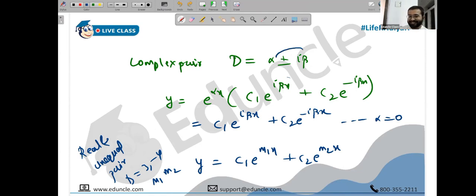Root. The first root is plus i beta, and the second root is minus i beta, and alpha is 0. So this is plus i beta x, m1 x, and m2 x is minus i beta x. So actually these two are the same thing, but this happens only when alpha is 0.